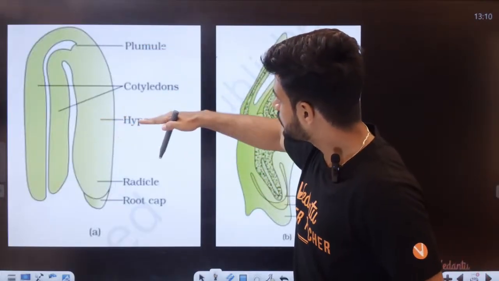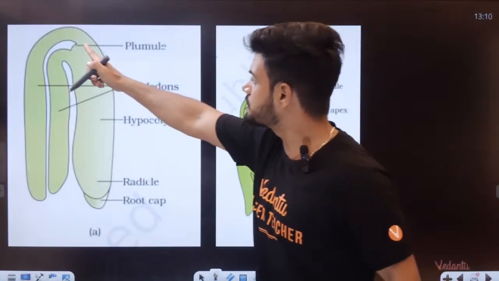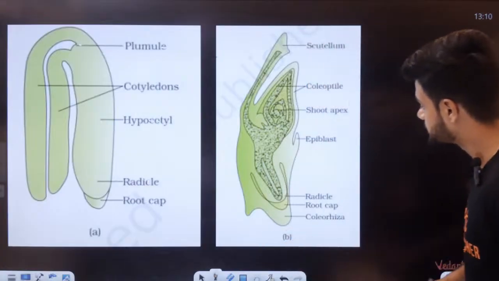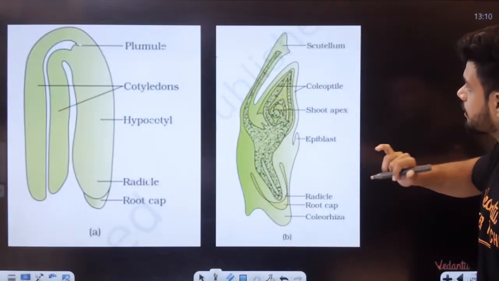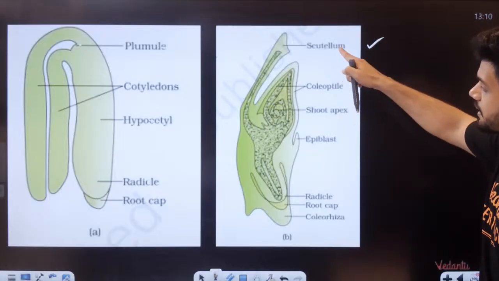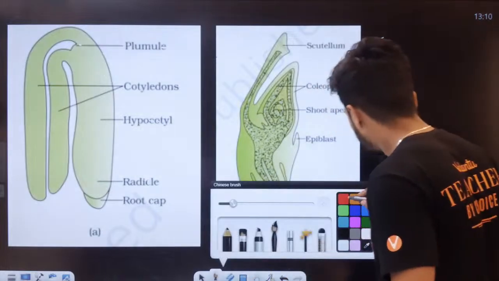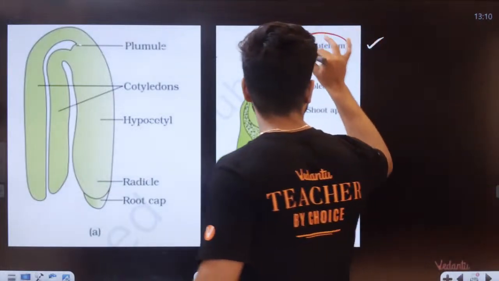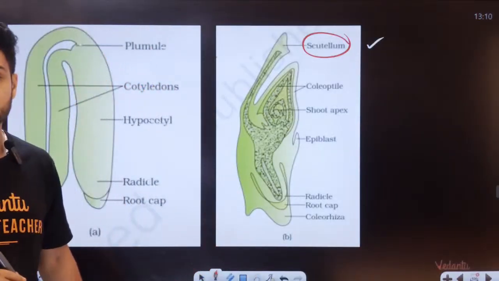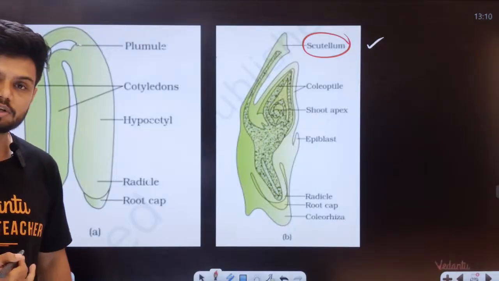Plumule, we can see hypocotyl here, above the radicle. If the plumule is here, we can see the epicotyl there. This is also an embryo. Here we have the scutellum. So if the scutellum is present here, students, can anyone tell me, is this going to be dicot or monocot? Single cotyledon, right? Scutellum is present here. It is going to be monocot.